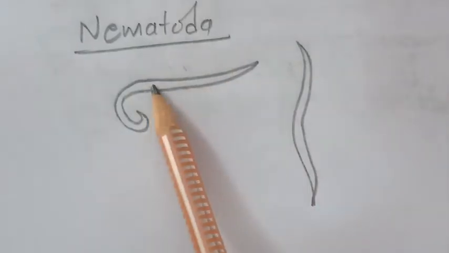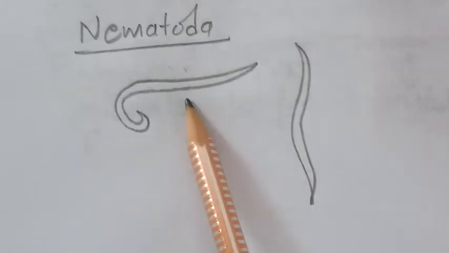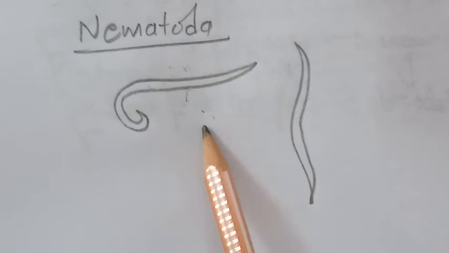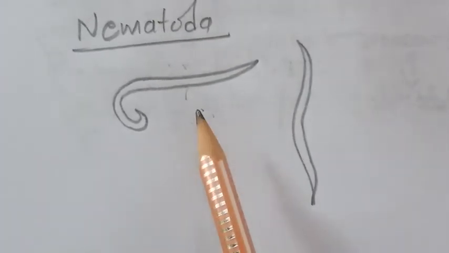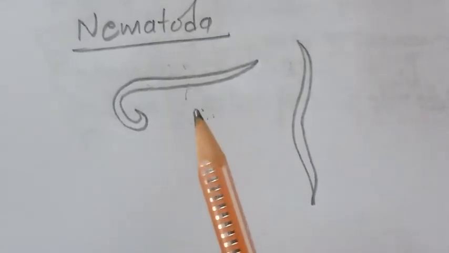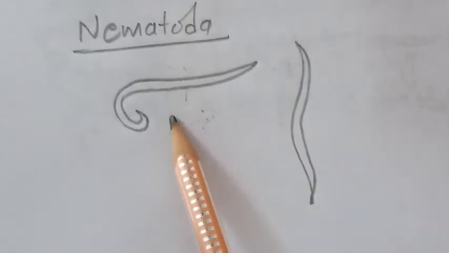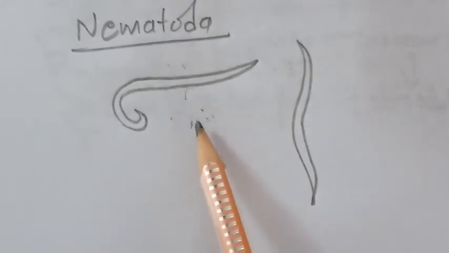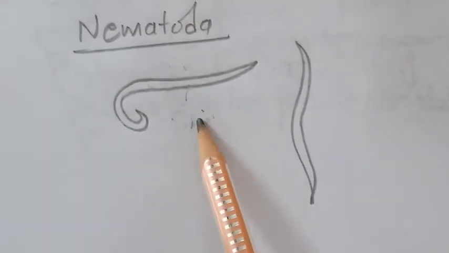So they have a complete digestive tract. What is the meaning of complete digestive tract? It means they contain both the openings, mouth as well as anus. Okay, but they do not have any organs for locomotion. Just like Platyhelminthes, they are also lacking locomotory organs. Okay, then most of them, just like Platyhelminthes, are parasites. They are also parasites, and some can be found in water and soil also.